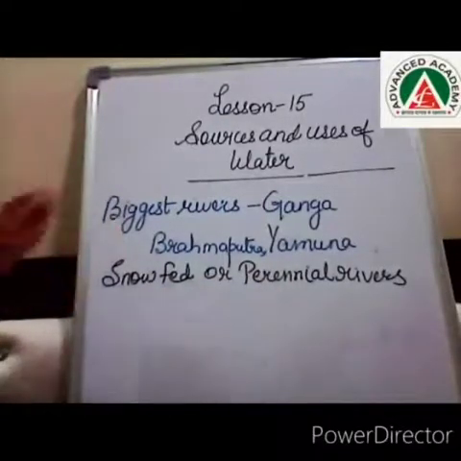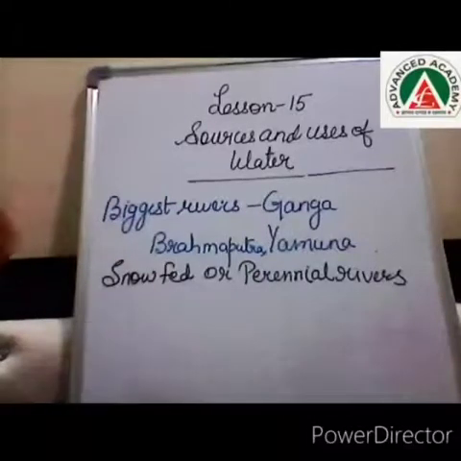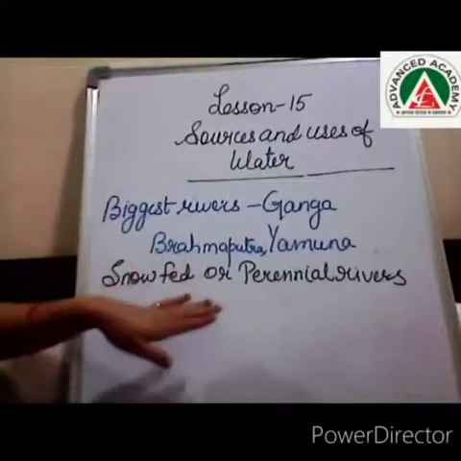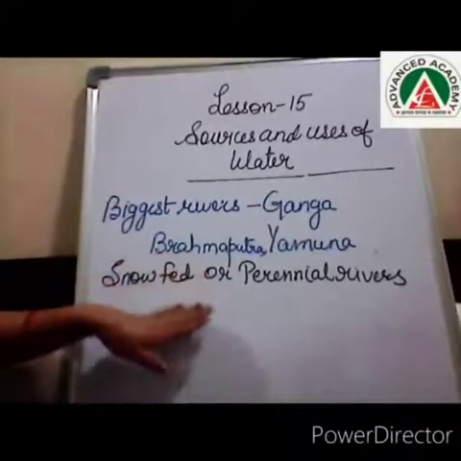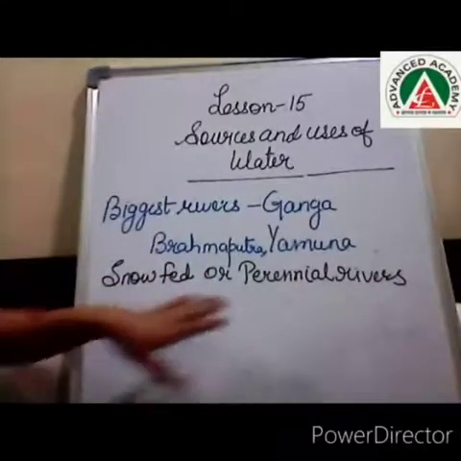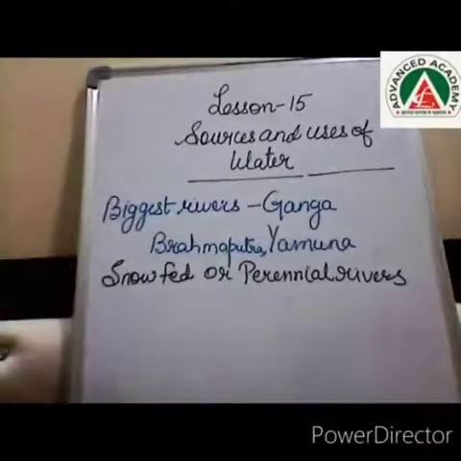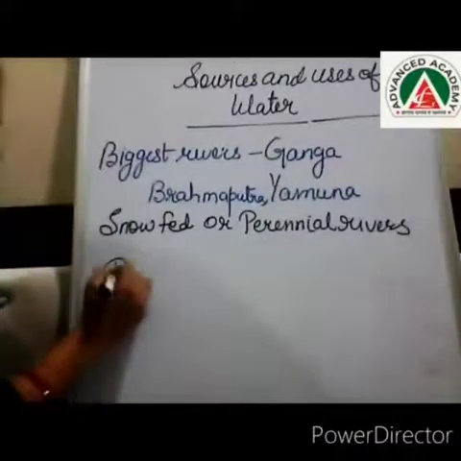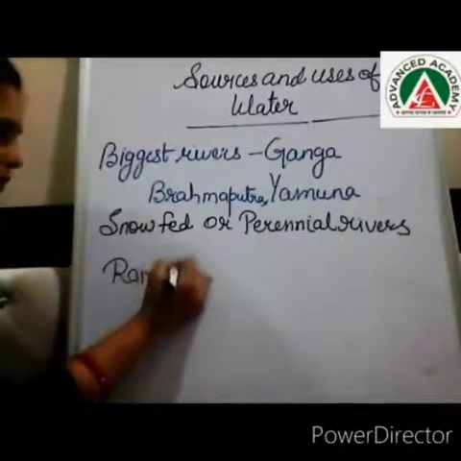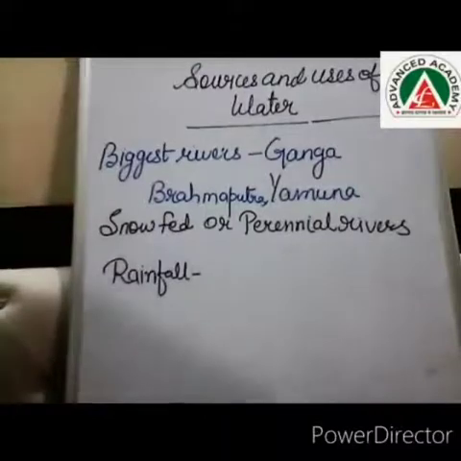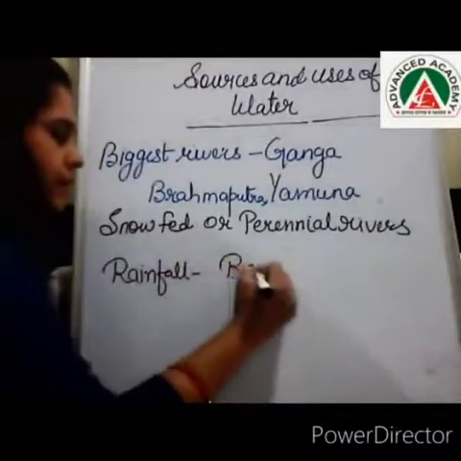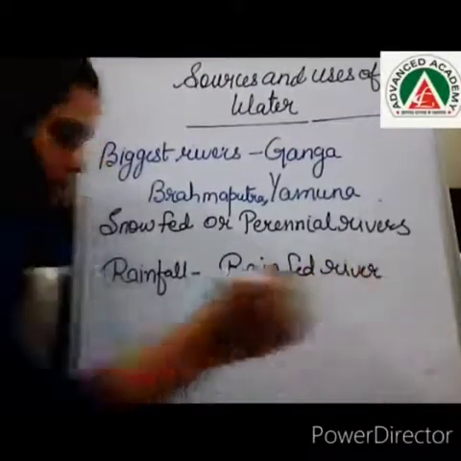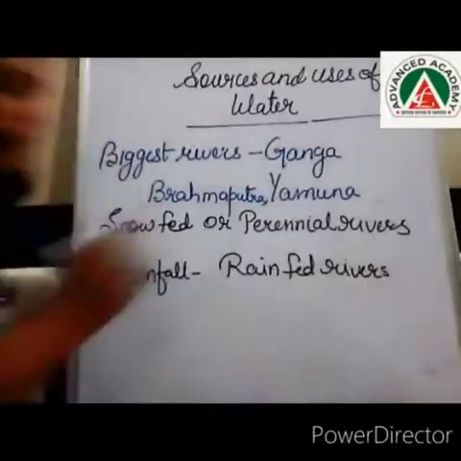As this is not given in your book, I am giving you some general and extra information. Those rivers which never dry up during the summer season, what do we call them? Those rivers are known as snow-fed rivers or perennial rivers. Now some rivers depend upon rainfall. So what do we call those rivers? Rivers which depend upon rainfall are known as rain-fed rivers.